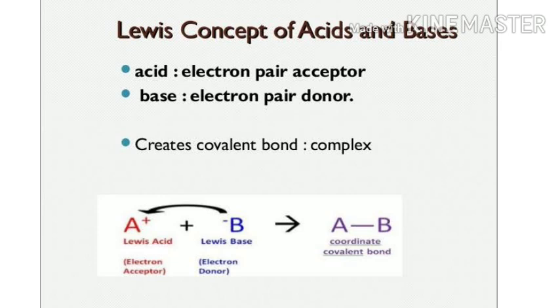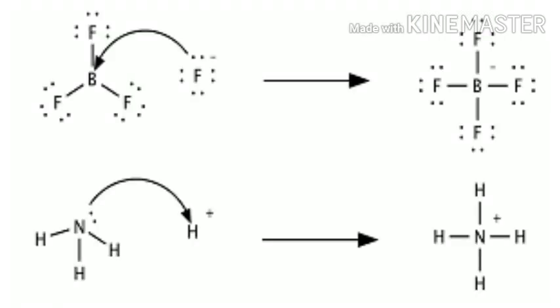Now we will discuss the third and the most accepted theory of acid and base, which is given by Lewis. According to Lewis, the substance which can donate a pair of electrons is called base, while the substance which can accept a pair of electrons is called acid. In the example, we can see that in the first one, BF3 is getting a pair of electrons from fluoride and forms BF4-. In this molecule, BF3 is getting electrons, so it will act as acid.